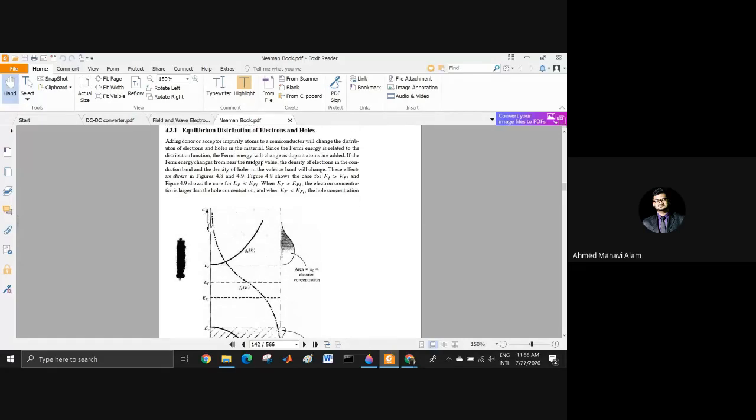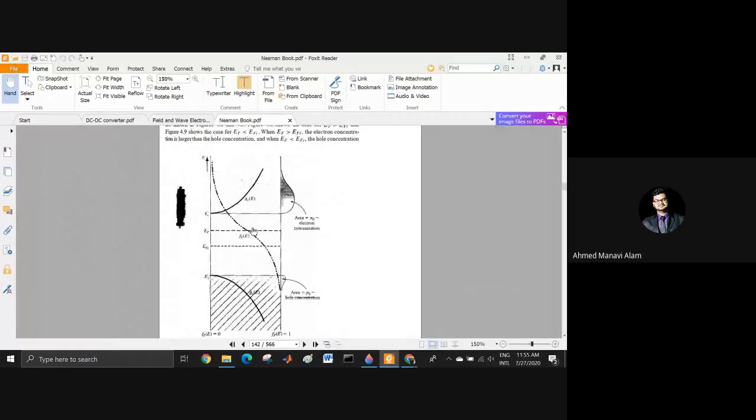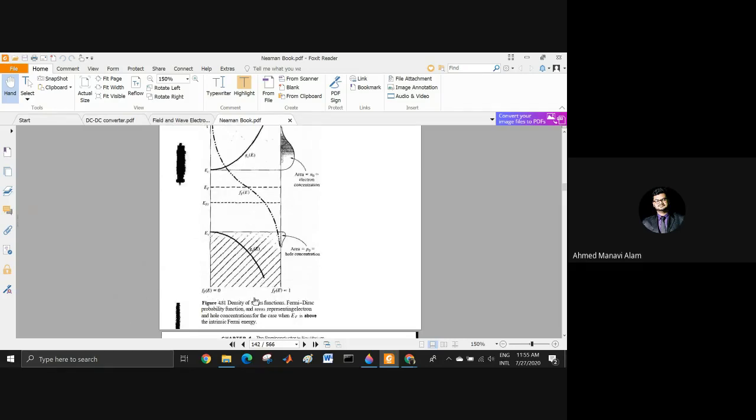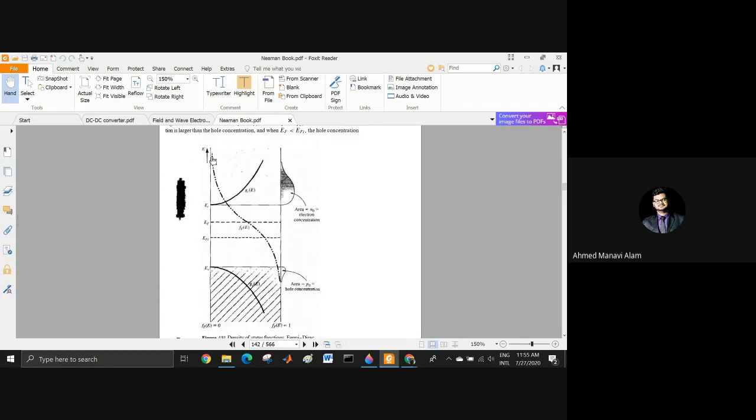Electron concentration is larger than the hole concentration. When EF is greater than EFI, the electron concentration is larger than the hole concentration. It has to be. See how it comes. Remember this graph, the Fermi distribution, or Fermi probability function, or probability distribution function, Fe, with respect to this. Now you see, as Fermi level has risen from here, it will go in the middle section.